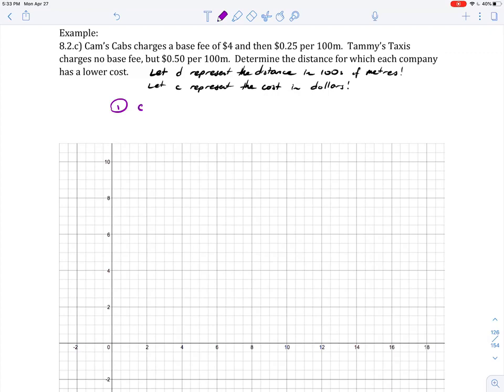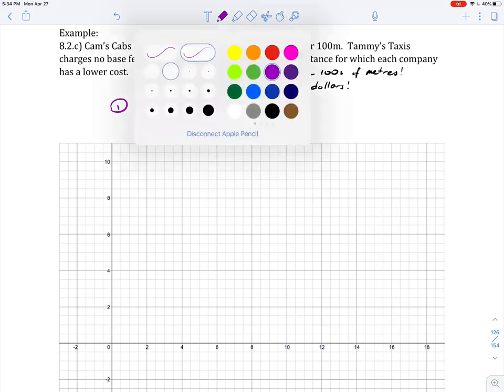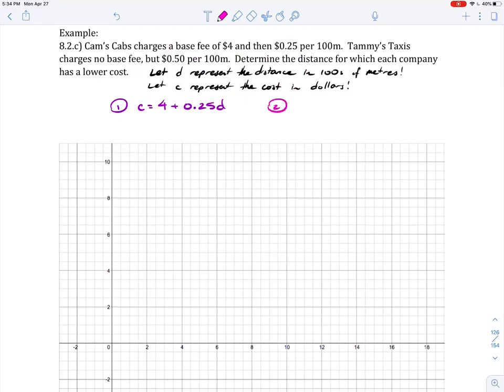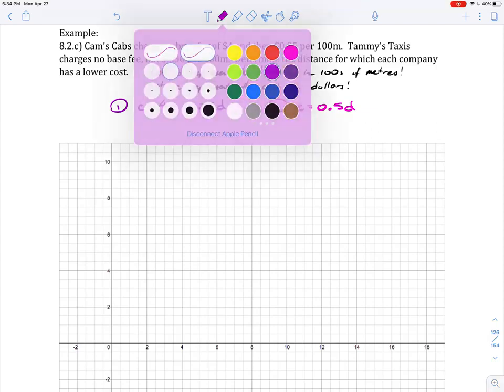Equation 1 is purple. And for Cam's cabs, the cost is going to be $4 plus 25 cents per 100 meters. So 0.25 multiplied by whatever number of hundreds of meters have happened. And equation 2, there's no base fee, so the cost is just straight up 50 cents per 100 meters. 0.5 times the distance.